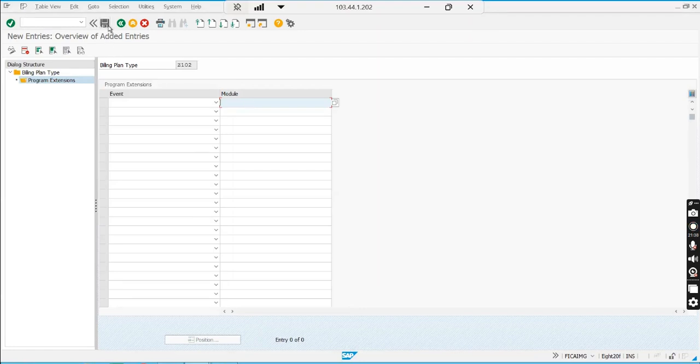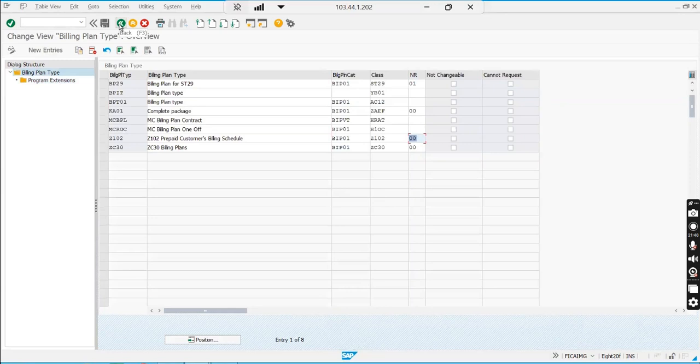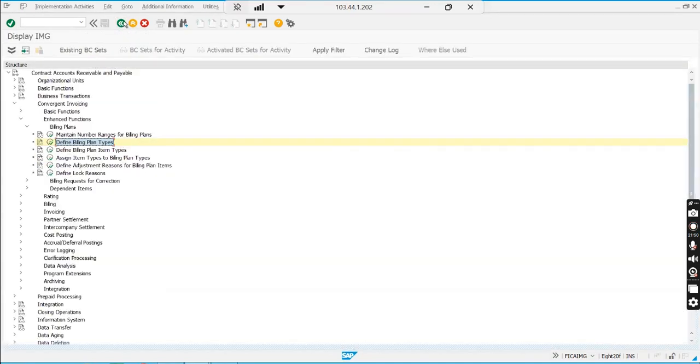You don't have to look for an exit, I mean look for events. SCP has given the exit here. Save it. We are going ahead with the standard functionality. The billing plan type is created. Next, go back to billing plan item type.